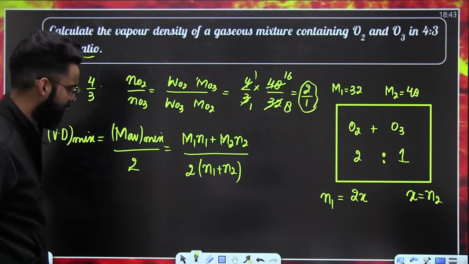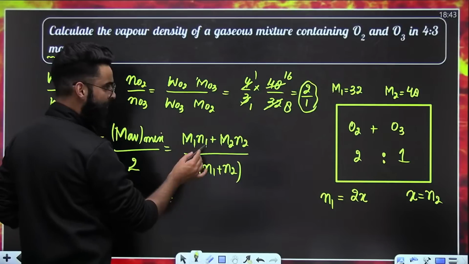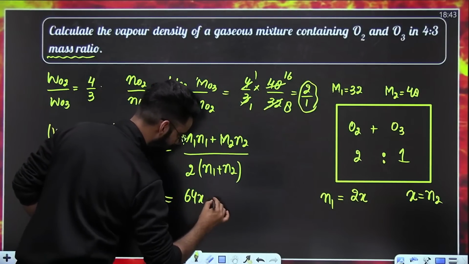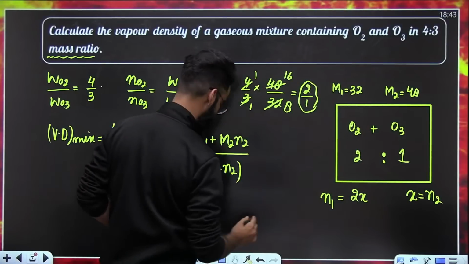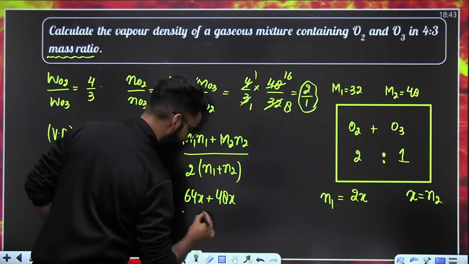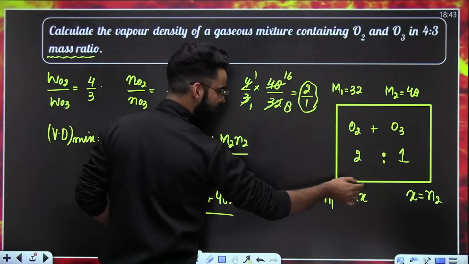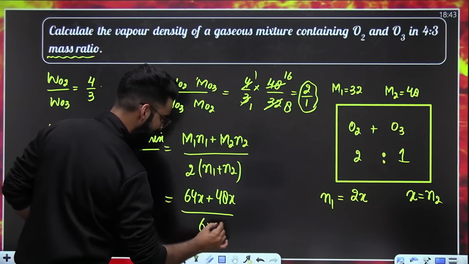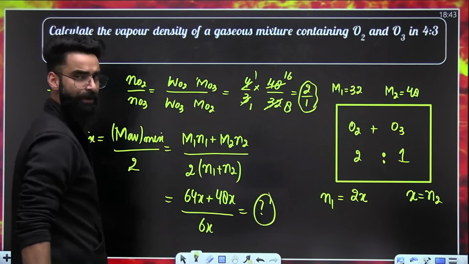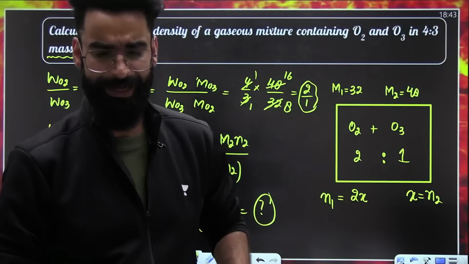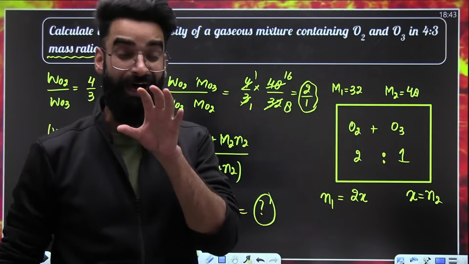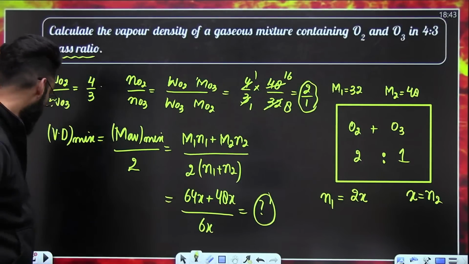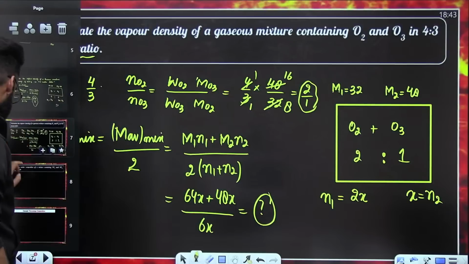Perfect. Now everything is in front of you. Just solve it. M1N1: 32 into 2x comes out to be 64x, plus M2N2: 48 into x, so 48x, divided by N1 plus N2. 2x plus x comes out to be 3x, and with the 2 in the denominator, it comes out to be 6x. X everywhere gets cancelled. Just solve it, get the answer. I hope the term vapor density and the questions which can be asked from it are clear to you. One question from vapor density, I'm giving you as homework.